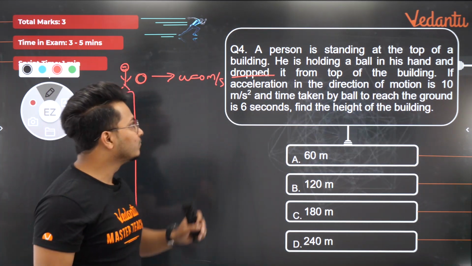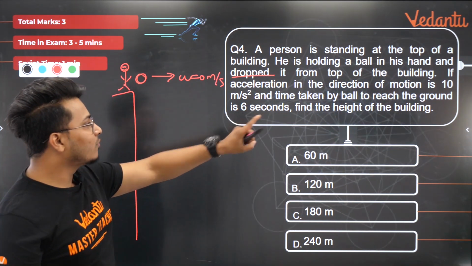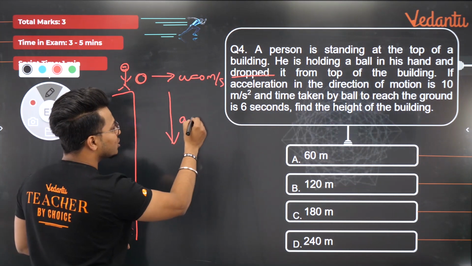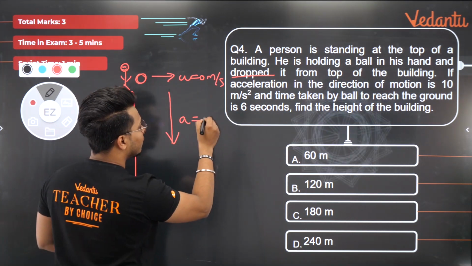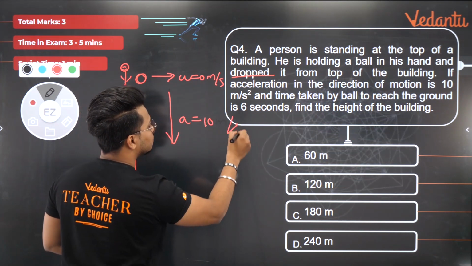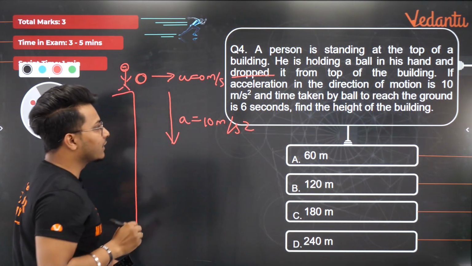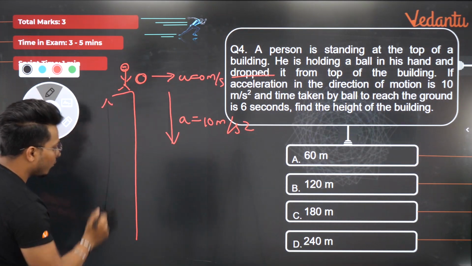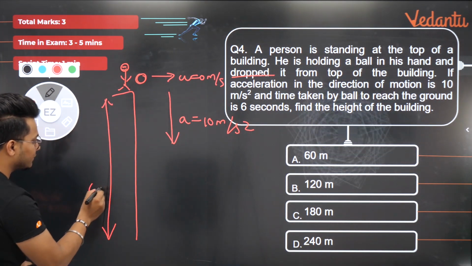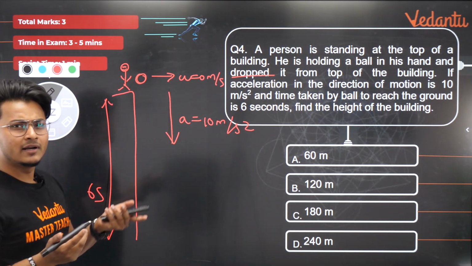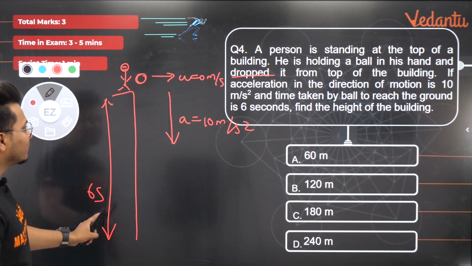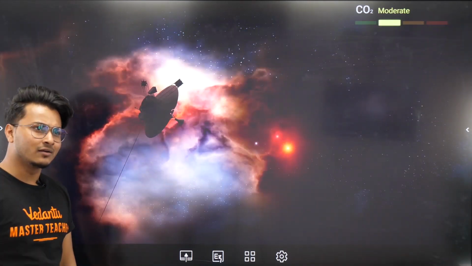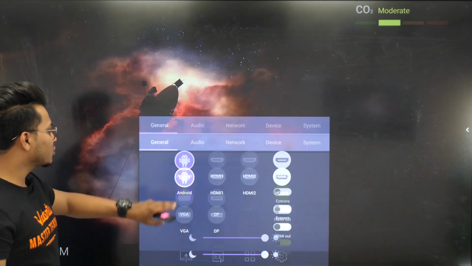So concentrate here. Okay? Now, the acceleration in the direction of motion: if the object is going downward, obviously the acceleration in that direction is how much? 10 meter per second square. Correct? Now they're asking, and the time taken by the ball to reach the ground is 6 seconds. So the total time taken by the ball to reach the ground is how much? 6 seconds. Find the height of the building. Isn't it easy? You have t, you have a, you have u. Displacement निकालो. कौन सा equation? Obviously you will be using your second equation of motion, isn't it?